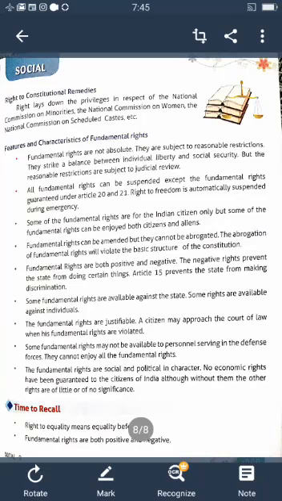What you learned today, you recall once again. Right to equality means equality before law. The fundamental rights are both positive and negative. Understood? The fundamental rights are justiciable. Fundamental rights are not absolute. Some rights are available against individuals. So these are all the things we learned in this lesson.